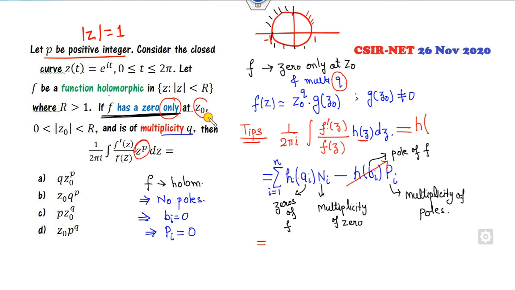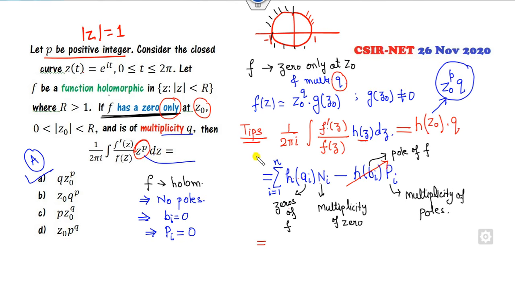What is the 0? z0. What is the multiplicity? Q. Now you can substitute what is h. If you compare this function with here, so h is my z raised to power p of this. So that's the right answer of this problem. So A is my right answer of this problem.